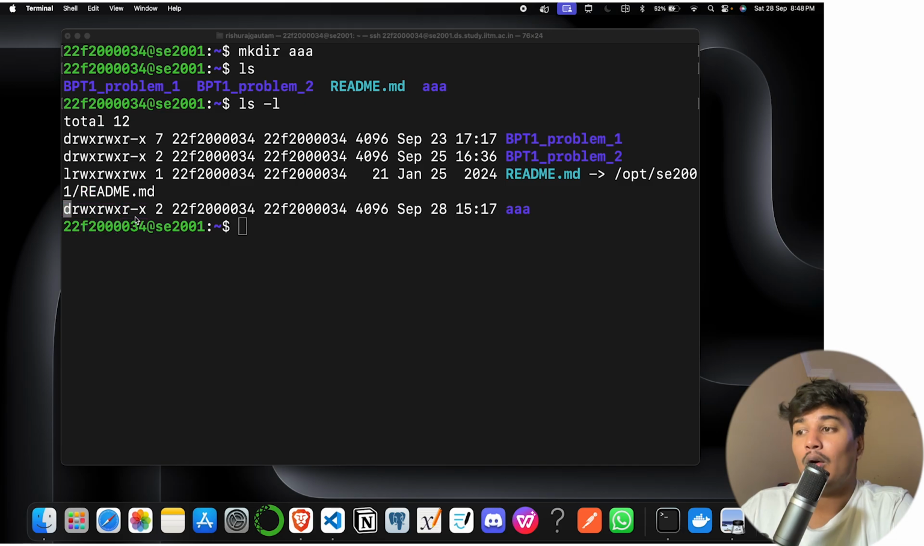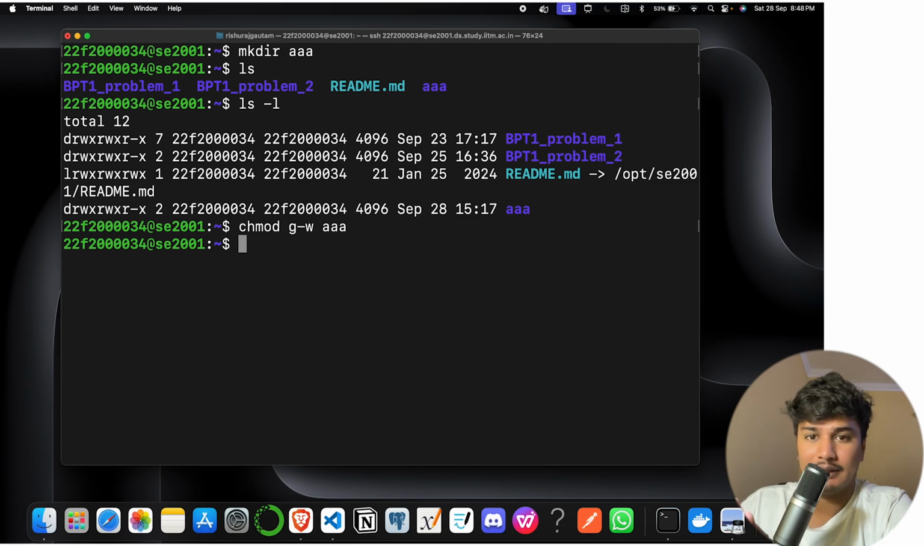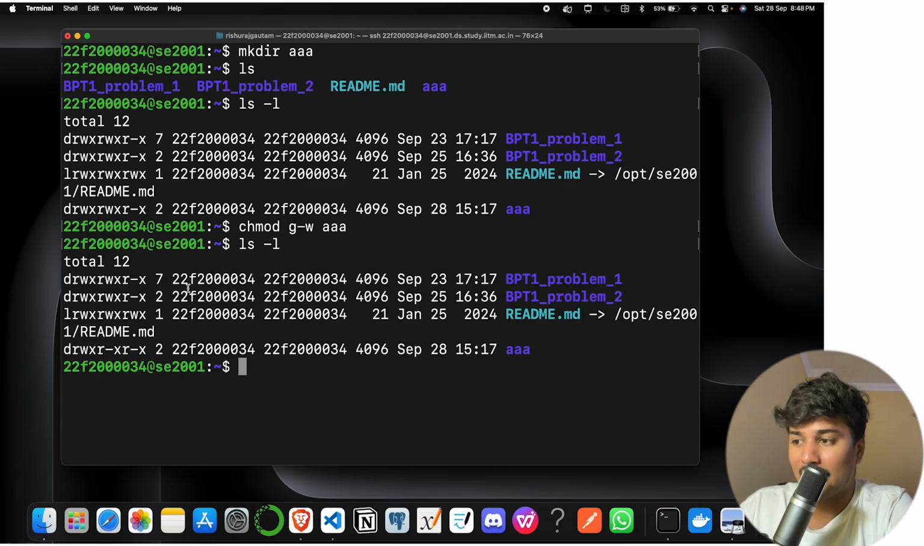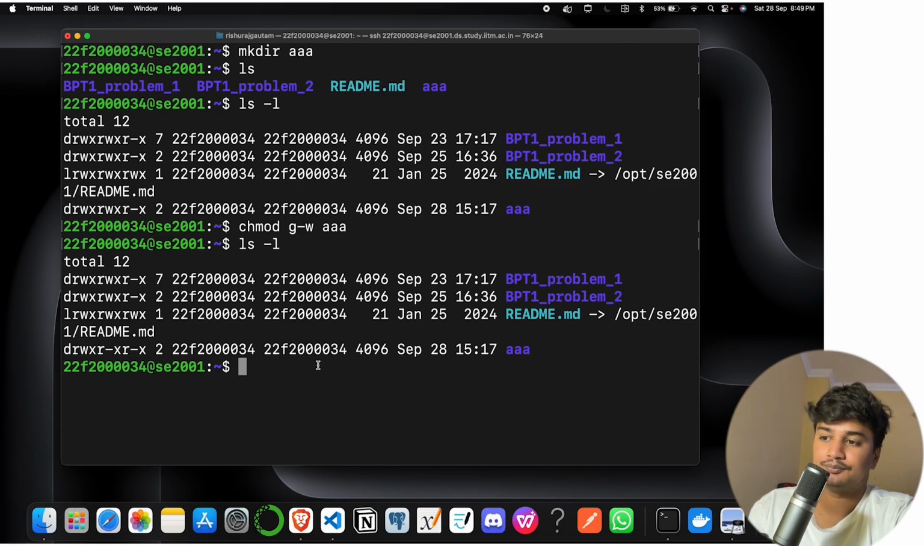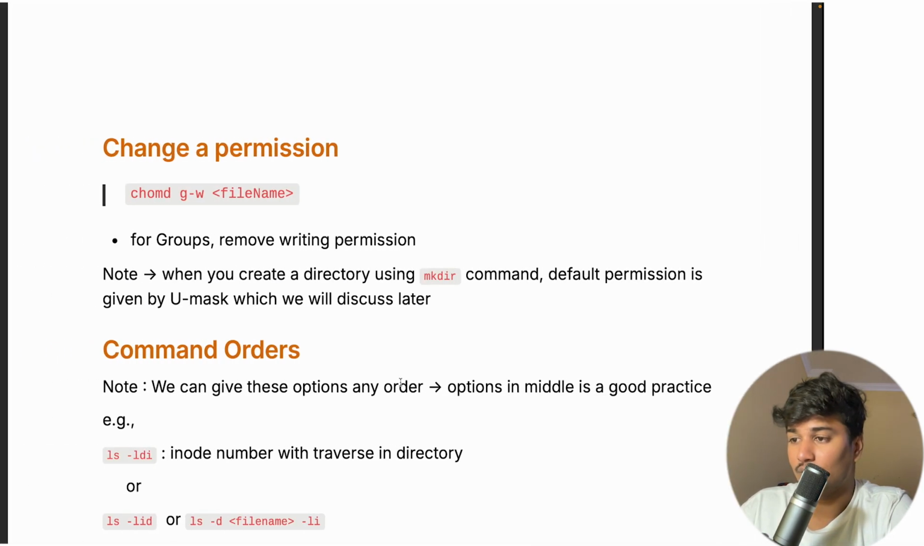Okay. Now let's say I want to change the group permission. I just want to remove the write permission for a group. I don't want any team to write to the file. What will I do? I will do chmod g-w, file name AA. I just did it, executed successfully. After that, I reran the ls -l command, and you can see the write permission has been removed. So someone who belongs to this group can't write to this particular file. Okay, so I hope you got it.